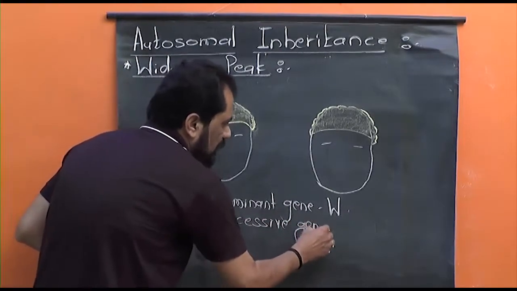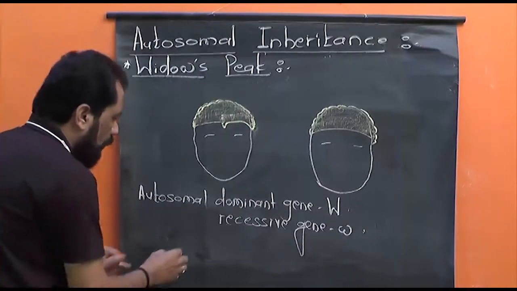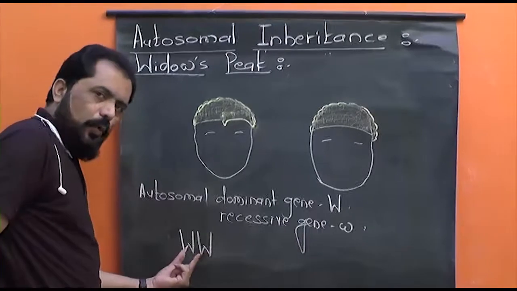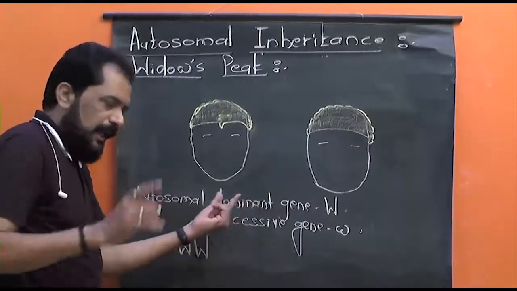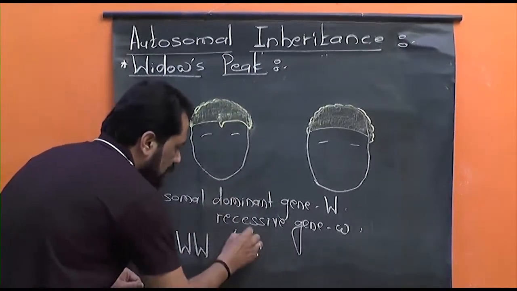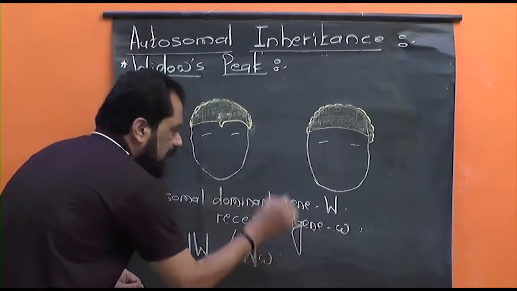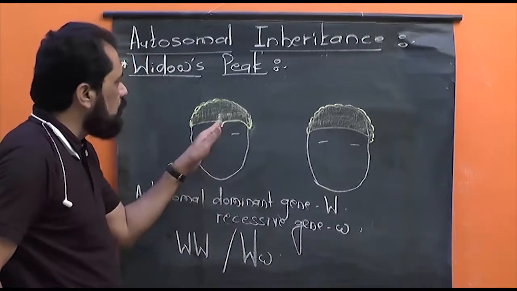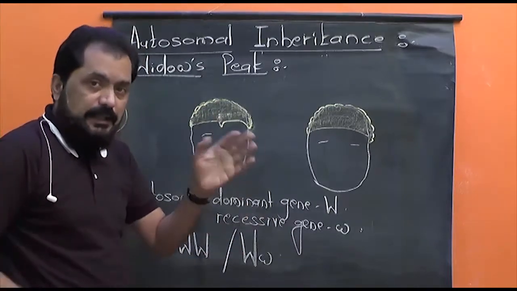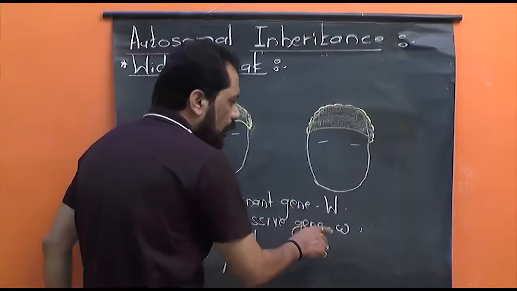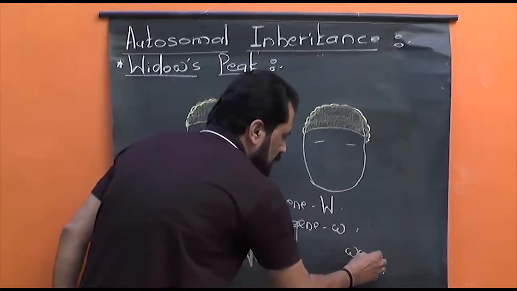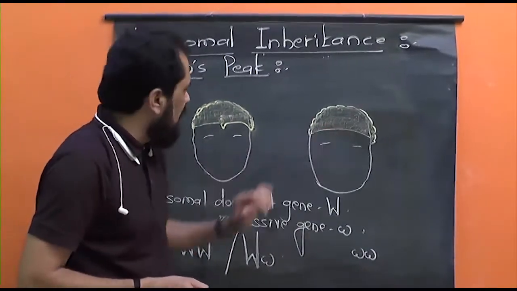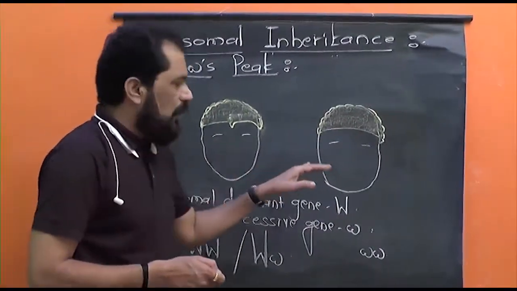That is small w. So the individual with genotype capital W capital W, that is homozygous dominant, as well as the individual with capital W and small w, that is heterozygous condition, also shows widow's peak, and the individuals in which both the genes are recessive, that is small w, show straight hairline or we can say absence of widow's peak.